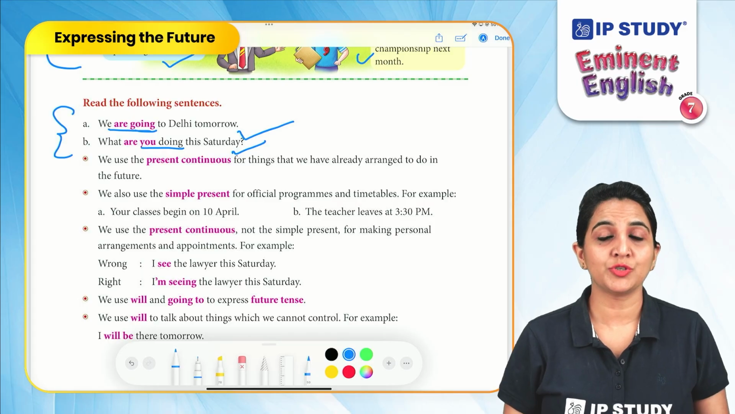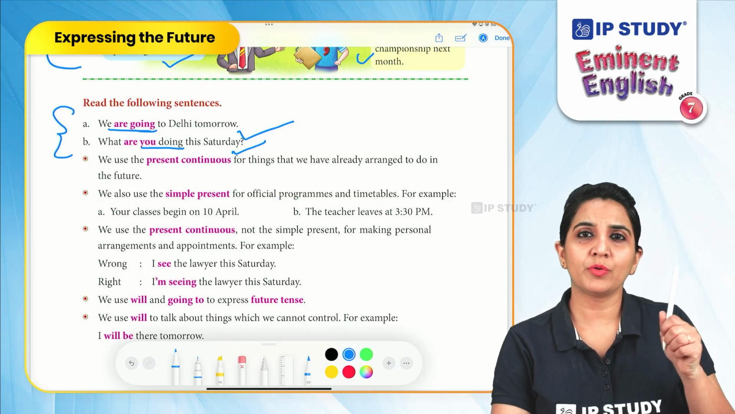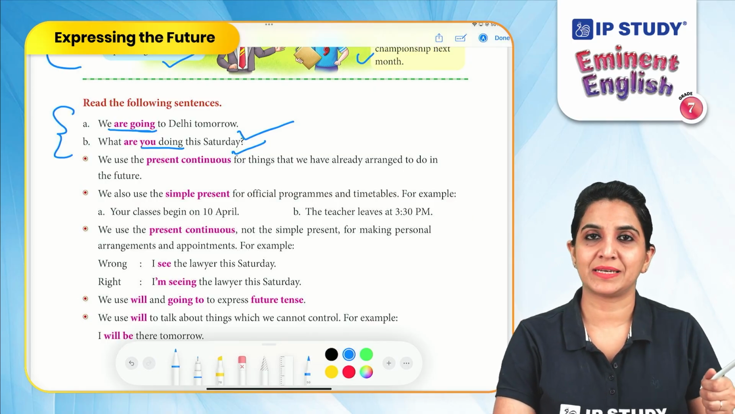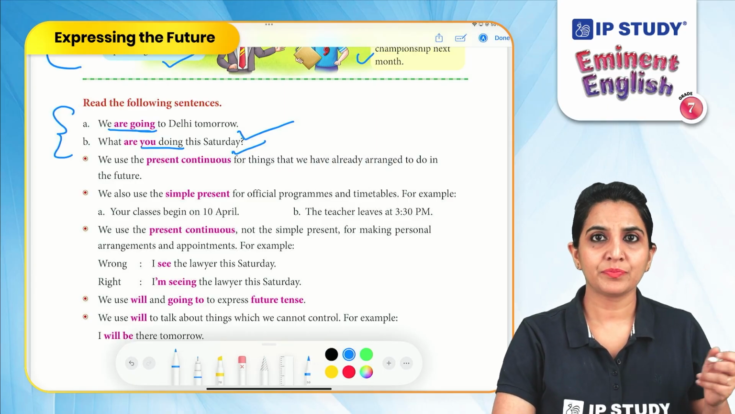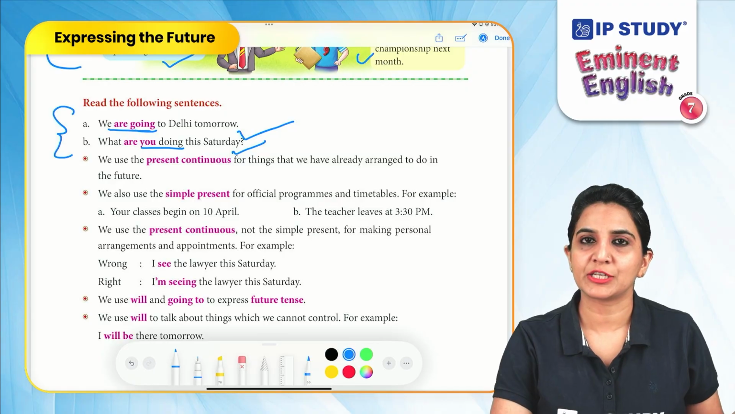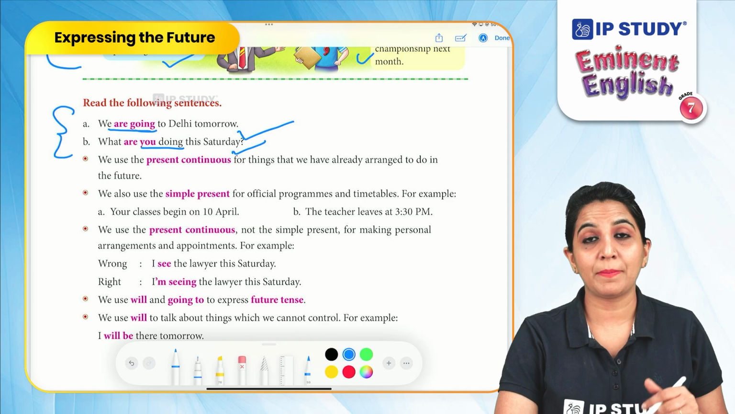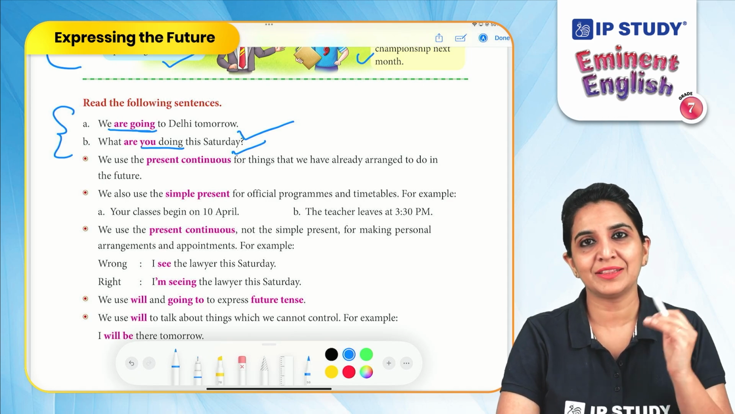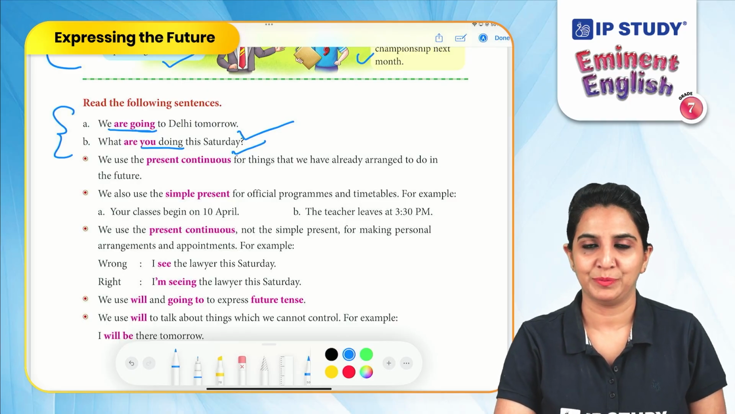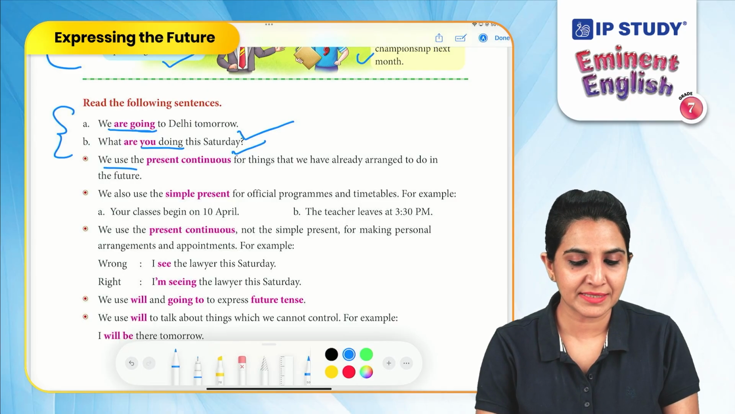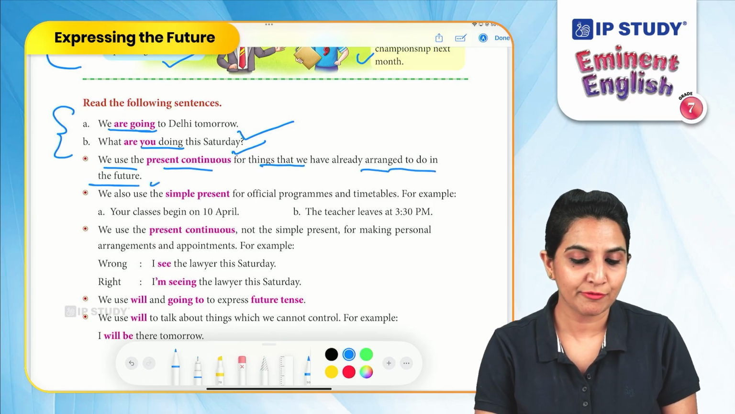Well, it is also true that these are used for fixed arrangements. That means, what are you doing tomorrow? That is a fixed arrangement. I am going to Delhi tomorrow. It's a fixed arrangement. What are you doing this Saturday? I'm watching a movie this Saturday. It's a fixed arrangement. So when you are asking about something which is fixed or expressing something which is fixed, usually in those cases we use is, am, are with the ing form of the verb. We use the present continuous for things that we have already arranged to do in the future.